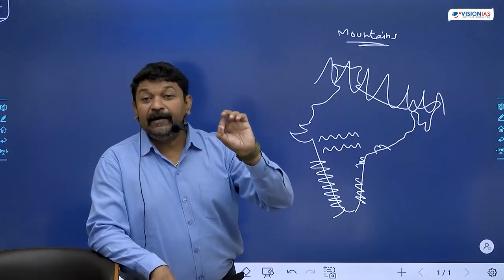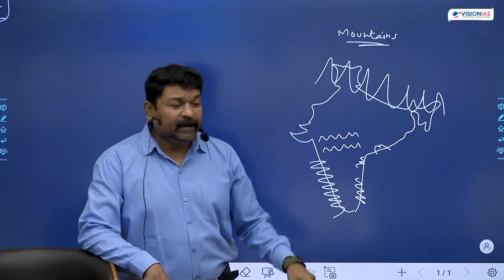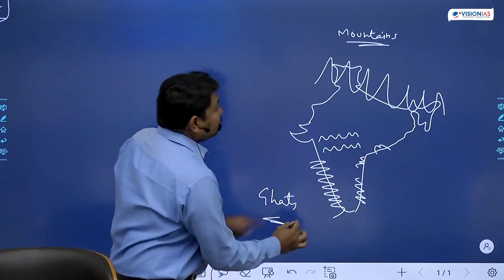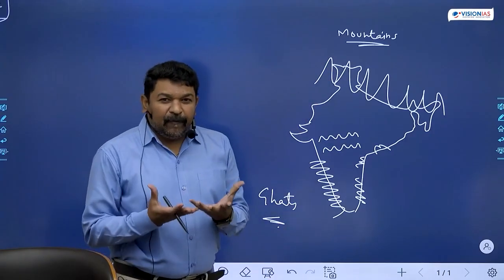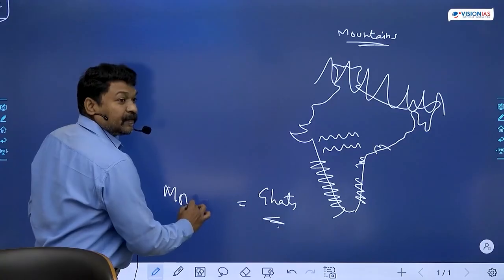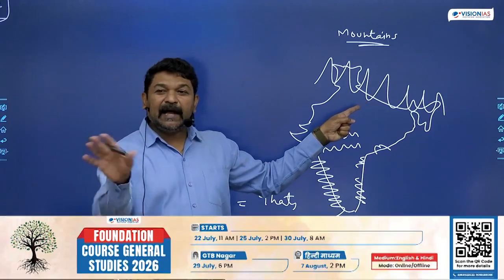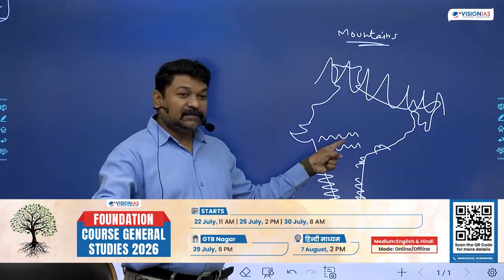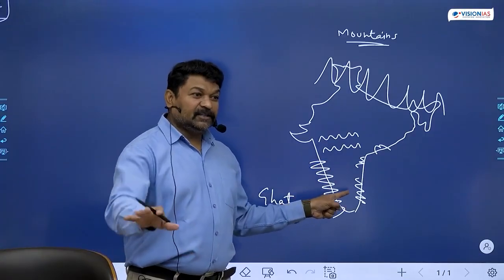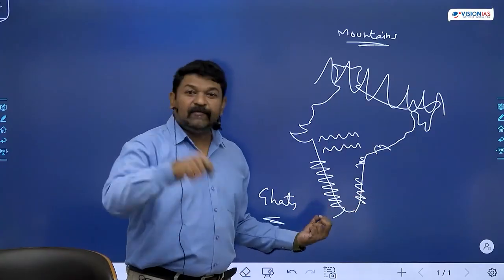No one even dared to question the teacher in class 6, class 7, class 8, as to why they should be called Ghats when the topic is mountains. That means, can we bring an equation like Ghats are equivalent to mountains? When Ghats are equivalent to mountains, can we call this one Himalayan Ghats, Vindhyan Ghats, Satpura Ghats, and Western mountains, Eastern mountains? When the answer is no, why didn't we question ourselves?